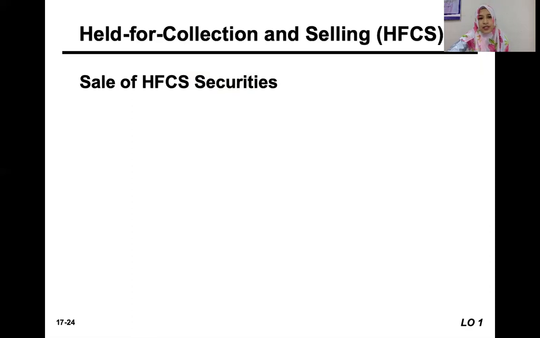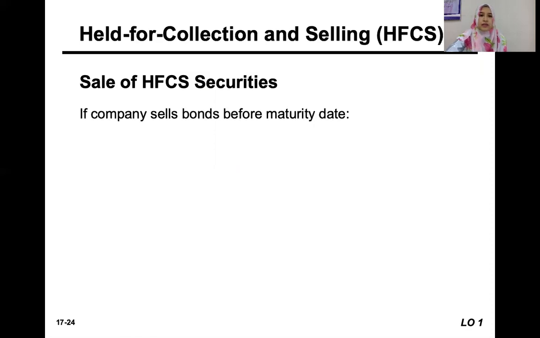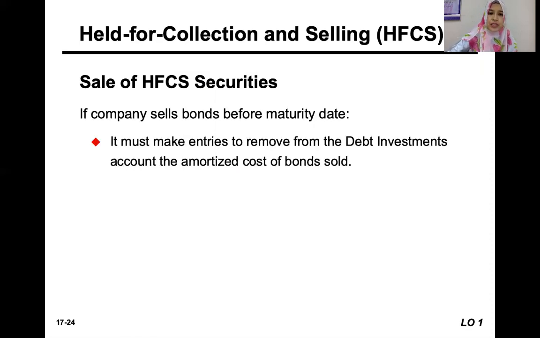Okay, what if the company sells the held for collection and selling securities before the maturity date? So it's always the case that if we sell the fixed asset, if we sell the investment or the financial asset, we need to close down all related accounts to that asset. If it is a debt investment account, how to close it? Then we need to credit the debt investment account and other related accounts to that debt investment, right?